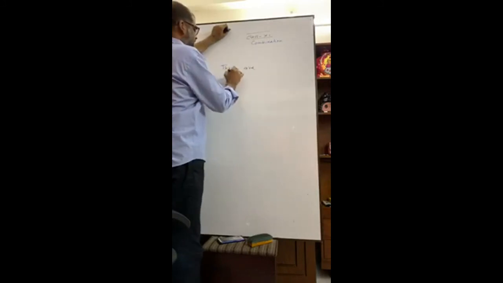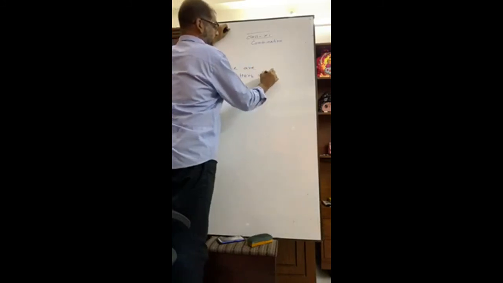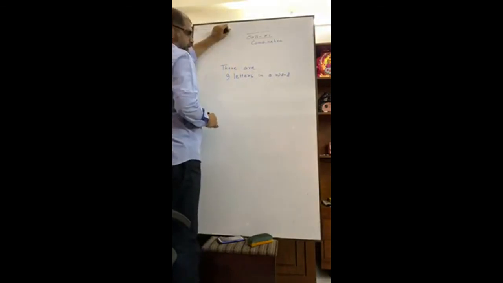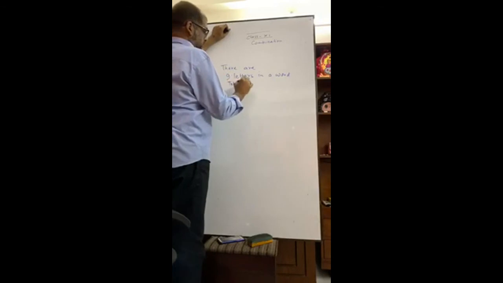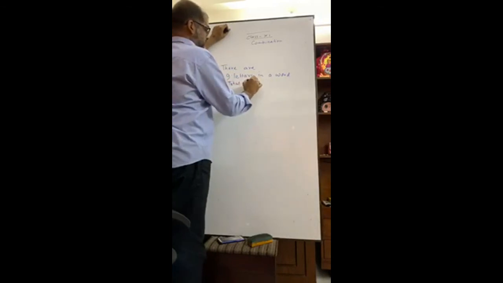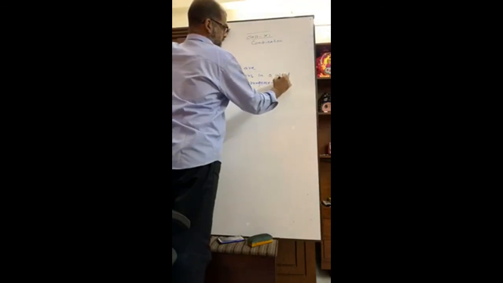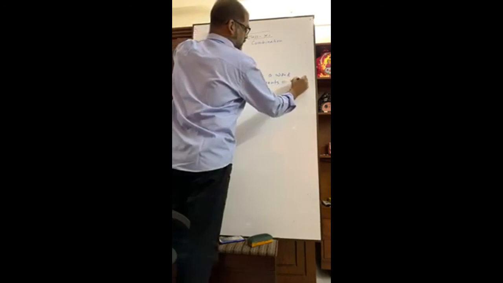There are 9 letters in a word, and the total arrangement of the word is 3024.